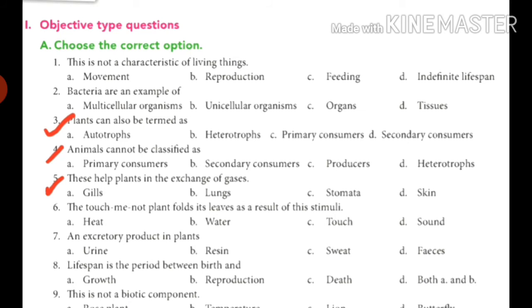Fourth one, animals cannot be classified as. Then fifth one, this helps plants in the exchange of gases. So find out the answers of these in the textbook. No need to write in the fair notebook.